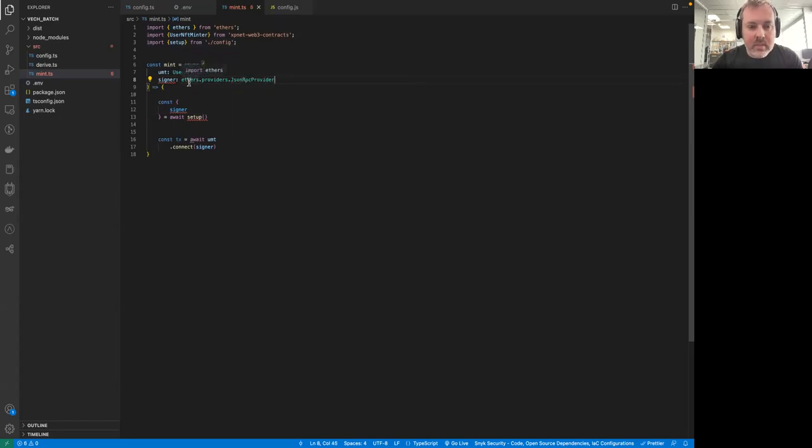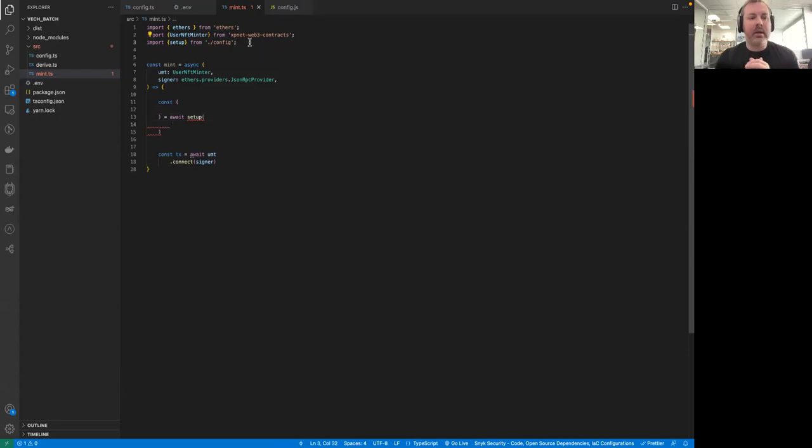Okay, and thanks to Visual Studio Code, this ethers library was automatically imported here. But now we have a problem with this because we don't have a comma. And we don't have a comma here. All right, and I guess let's remove it from here for now. Also, setup is yelling at us because we are probably missing something. Yeah, we are missing this.